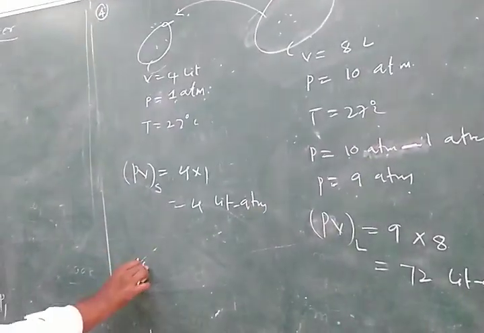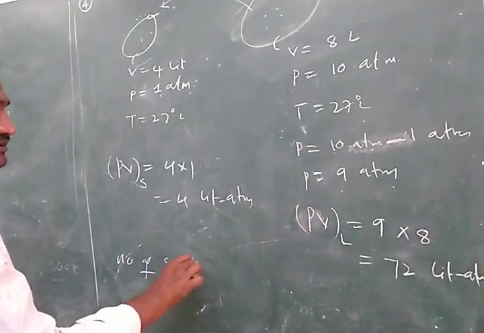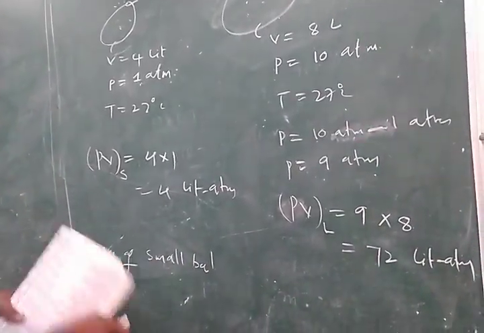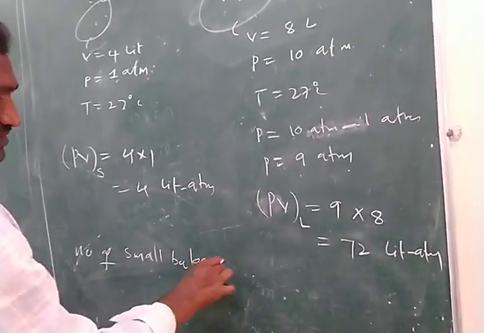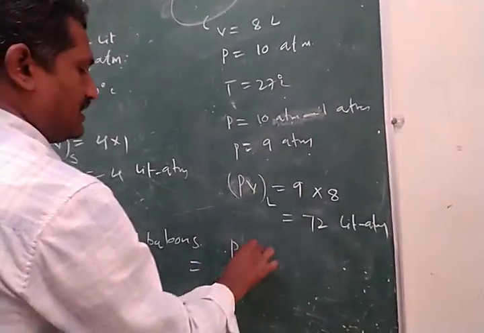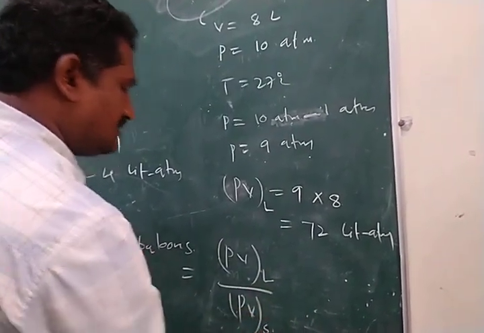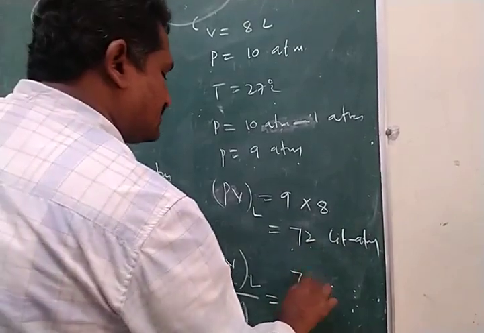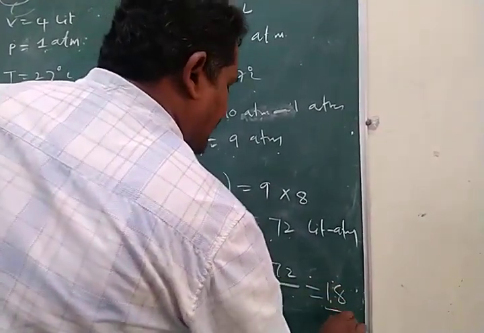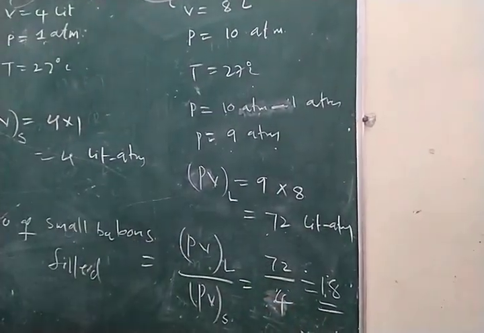Now the number of small balloons filled is equal to PV of large by PV of small. PV of large is 72, PV of small is 4. So 18 small balloons can be filled.